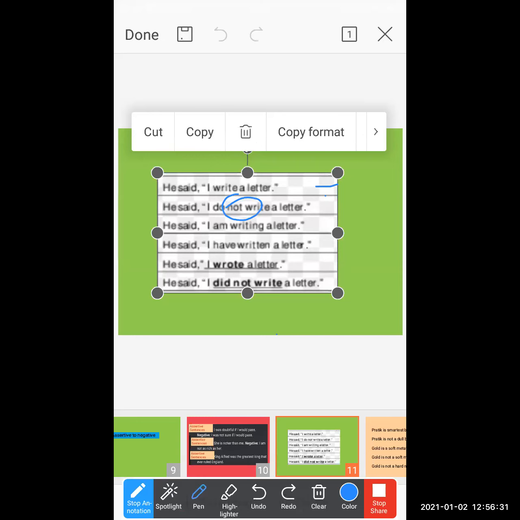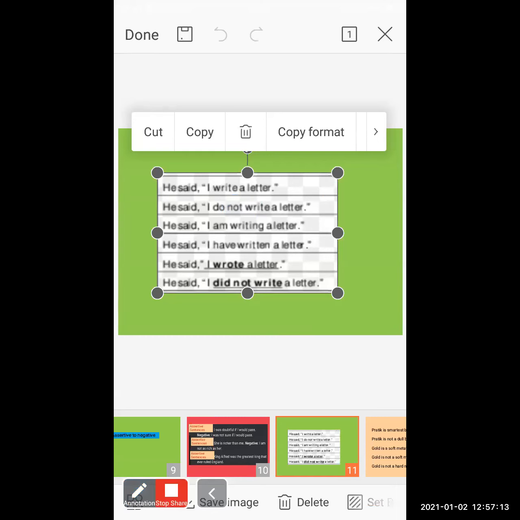So what I'm doing here is transformation of sentences without changing their basic meaning. So see students, we have to choose such kinds of words which show the negative sentence, but we have to change some words a little bit. Why? Because the basic meaning of the sentence should not be changed. That's the reason we have to choose such kinds of words.